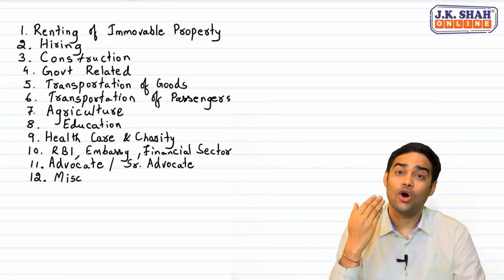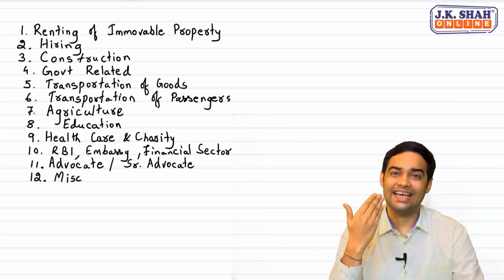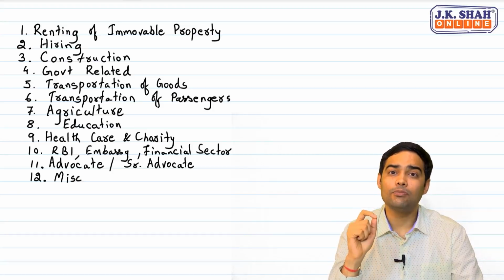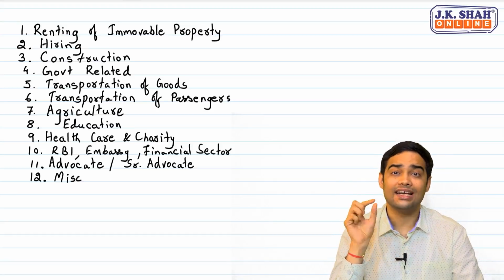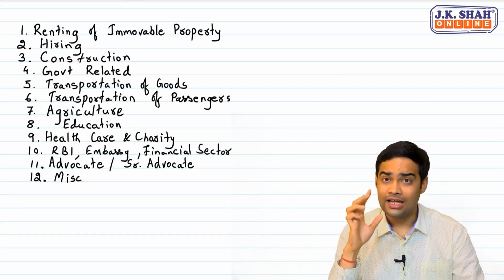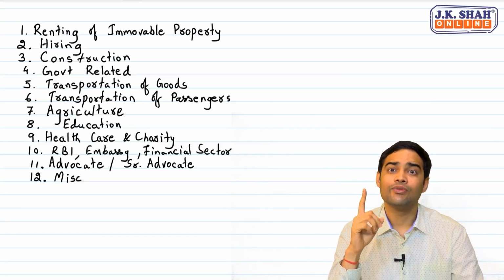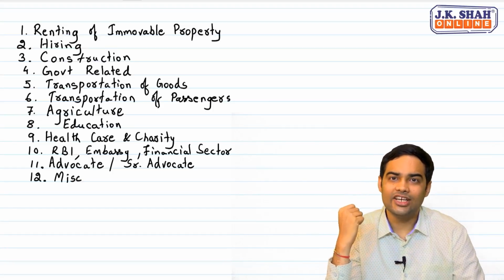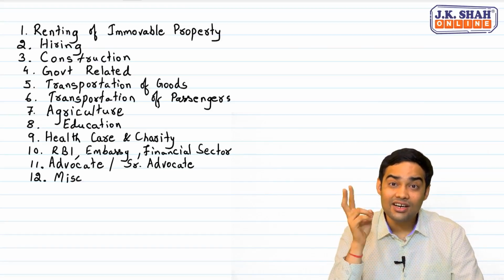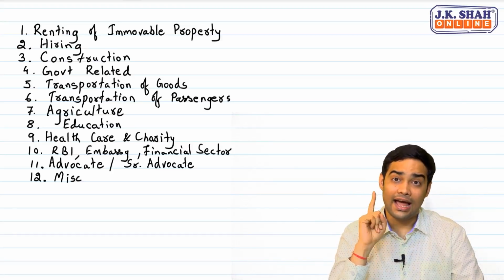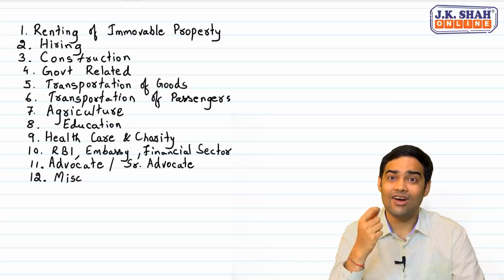Thereafter, we have hotel accommodation, inn, guest house or any such commercial place where the rent is up to rupees 1000 per day or equivalent. This was earlier below 1000. Now it is up to rupees 1000 per day or equivalent. So exactly 1000 per day GST would be exempted. Say suppose 12-hour rent is given to you. If 12-hour rent is given to you, convert it into the per day equivalent and then check whether it is exempt or taxable. And remember, in this you always check the value of supply.